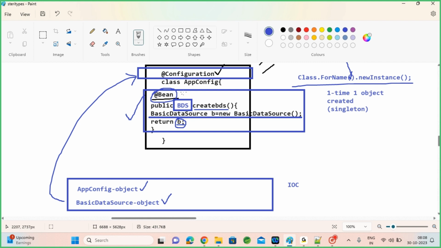While scanning this package, this object will be created, and inside this class if it finds any @Bean, that object also will be created only one time during execution time. Later if you intentionally try to call this method, it will not go inside and execute because this method is annotated with @Bean. So only one time this method is executed, and this object will be registered into your IOC context.